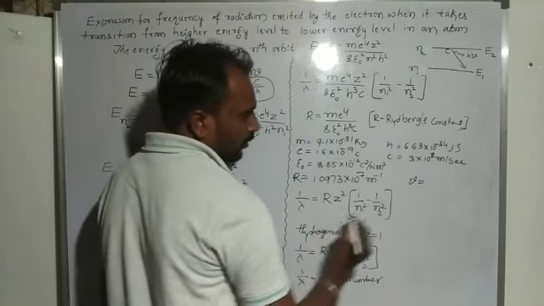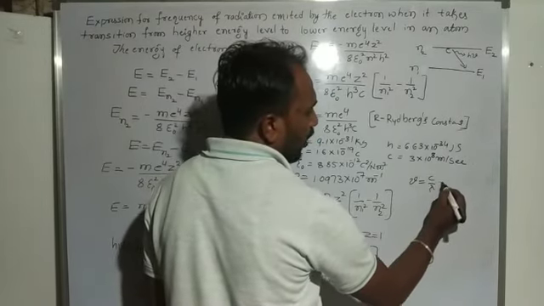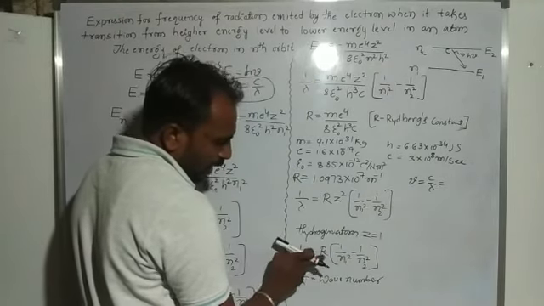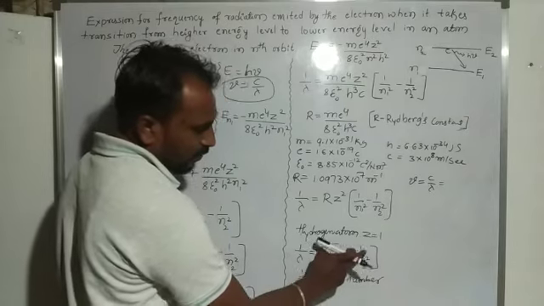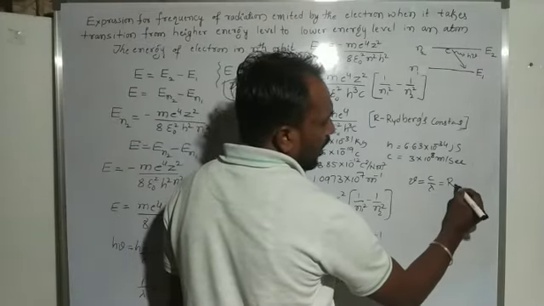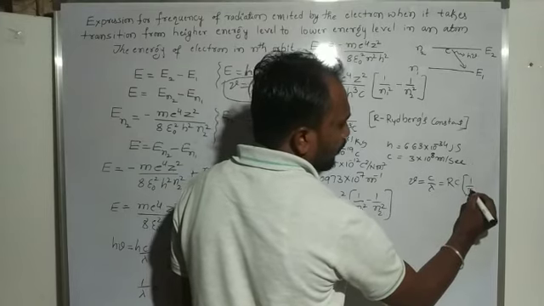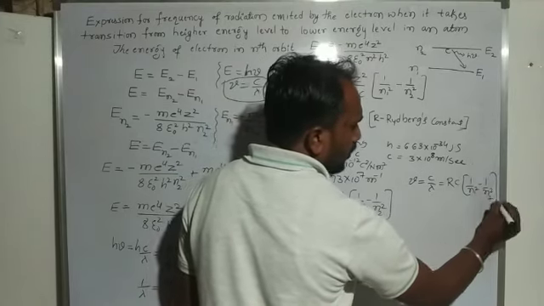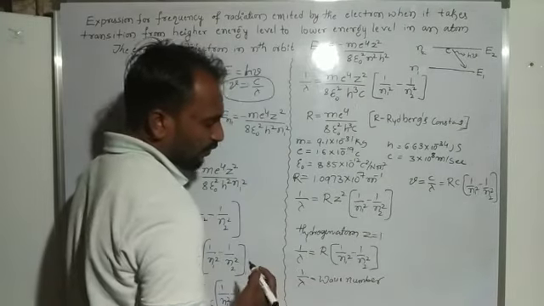Frequency is equal to c divided by lambda, and 1 by lambda is R into 1 by n1 square minus 1 by n2 square. So frequency is Rc into 1 by n1 square minus 1 by n2 square.